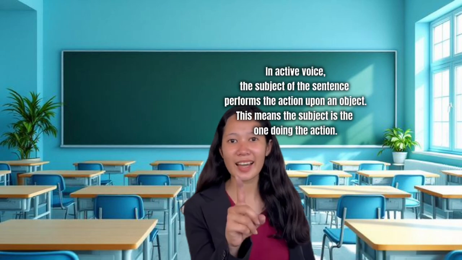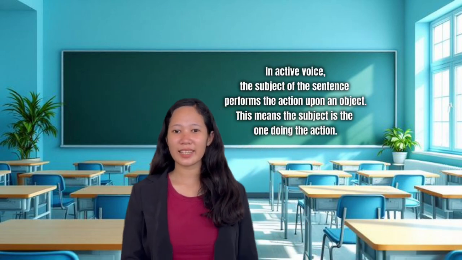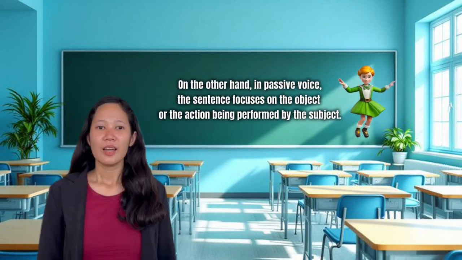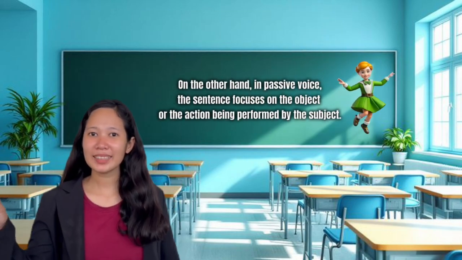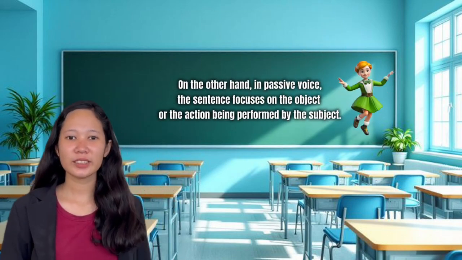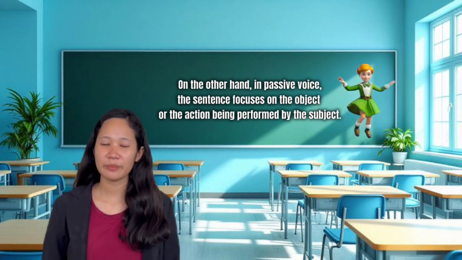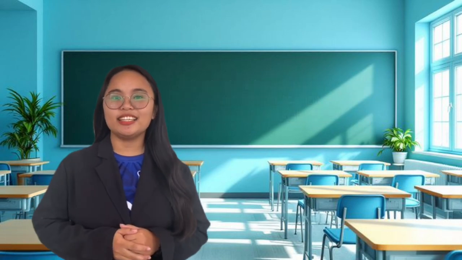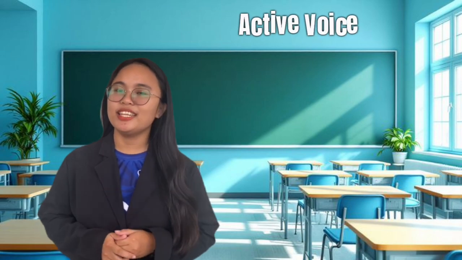Today, we will focus on how actions are presented in a sentence through active and passive voice. In active voice, the subject of the sentence performs the action upon an object. On the other hand, in passive voice, the sentence focuses on the object or the action being performed by the subject.